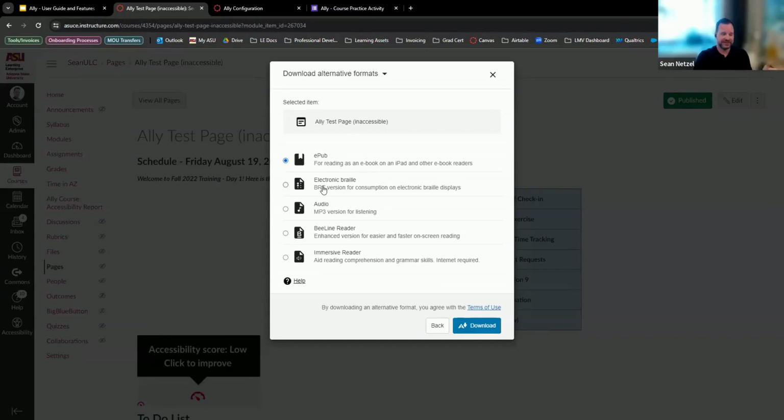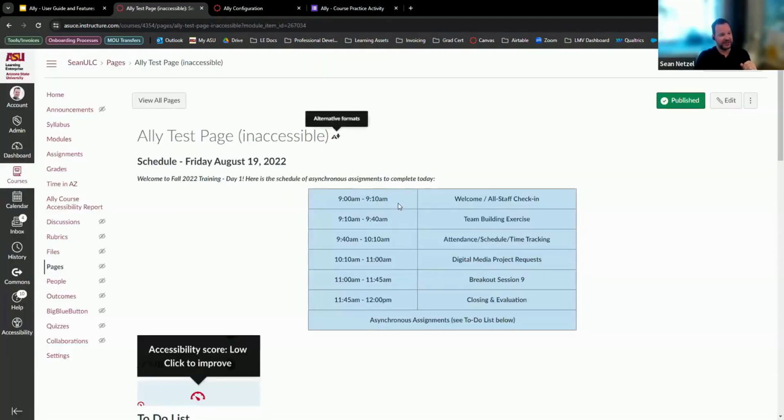Electronic Braille. This is something that downloads and you have to have the assistive technology to use, so I can't demo that right now. There's the audio version. So if you click on this and hit download, it'll usually pop up on the right. So this actually popped up very quickly. Usually it might say it takes a couple minutes, but because the content's not very robust on here, it's going to have a PDF.